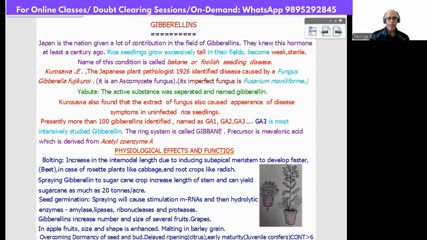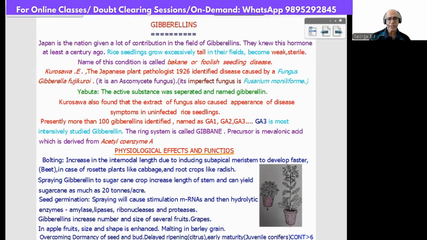Seed germination. Dormancy can be nullified by using gibberellic acid. Spraying will cause stimulation of mRNA, then hydrolytic enzymes: amylase, lipase, ribonuclease, and proteases. Gibberellins increase the number and size of several fruits. An example is grapes. In apple fruits, size and shape is enhanced. Malting in barley grain. Overcoming dormancy of seed and bud. Delayed ripening in citrus, and early maturity in juvenile conifers. So many actions. I told you each hormone has many actions.